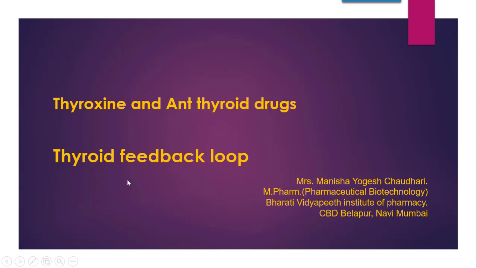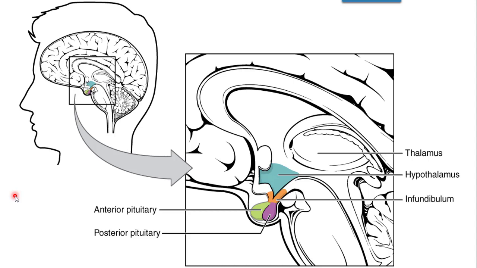Hello dear learners, today we are going to talk about thyroxine and antithyroid drugs, and the thyroid feedback loop. In our earlier videos, we have covered how thyroid hormones are synthesized and secreted. So today in this video, we are going to talk about the feedback loop, that is, how they are regulated.